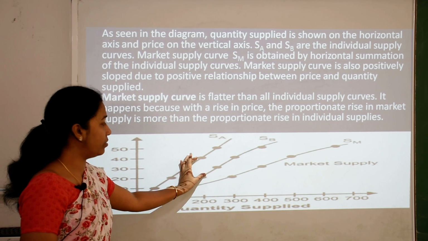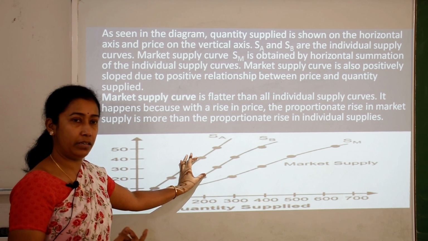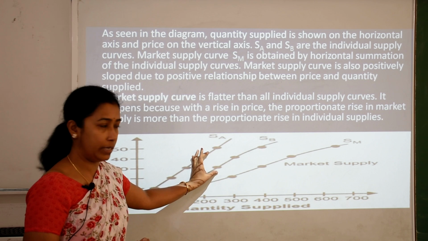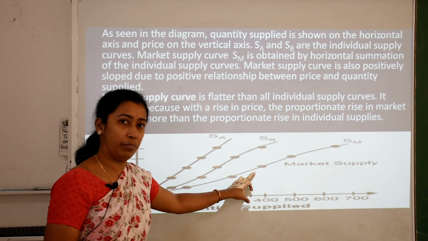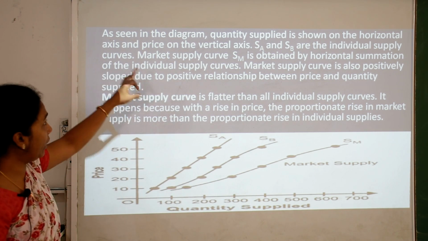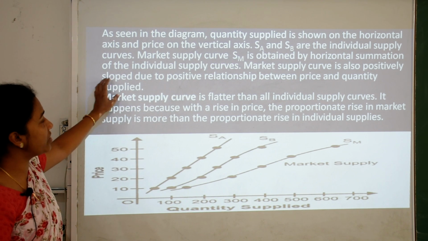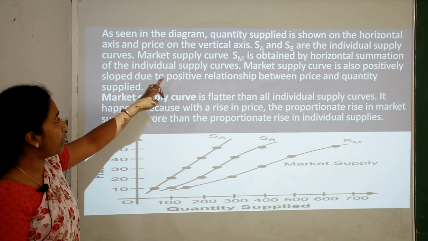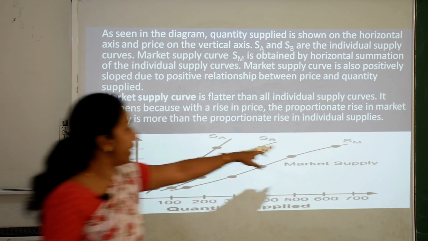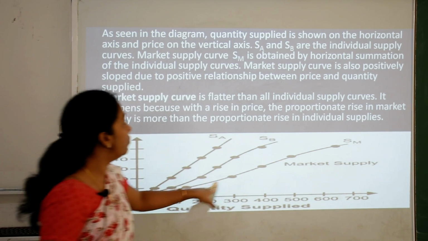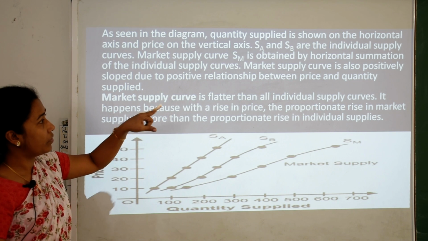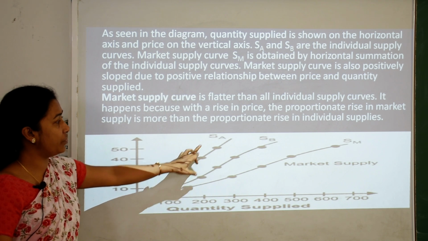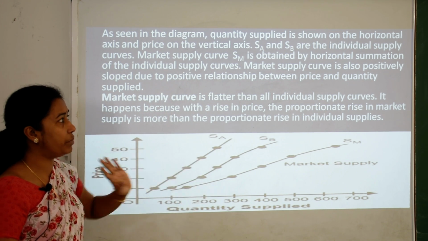When we add the supplied quantity of firm A and firm B, we get the market supply curve. The quantity supplied is shown on the horizontal axis and the price on the vertical axis. So the market supply curve, that is SM, is obtained by horizontal summation of the supplier A and supplier B schedules.